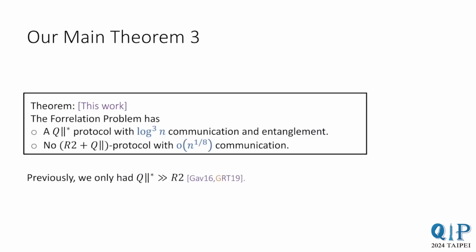Our third result is about hybrid separations, and this is based on the correlation problem. We show that the correlation problem has a Q parallel star protocol of small cost. However, every R2 plus Q parallel protocol requires exponentially larger communication. Previously, we only had a separation between Q parallel star and R2, so our result improves the previous separations by showing a lower bound even in the presence of a large amount of quantum simultaneous communication. In particular, this shows that to solve the correlation problem, you really need entanglement.